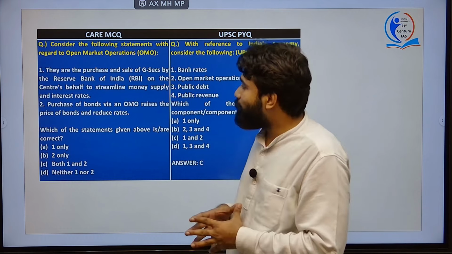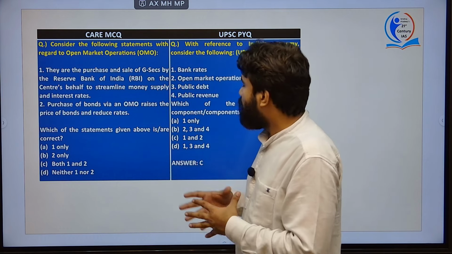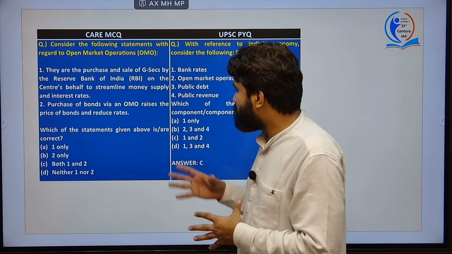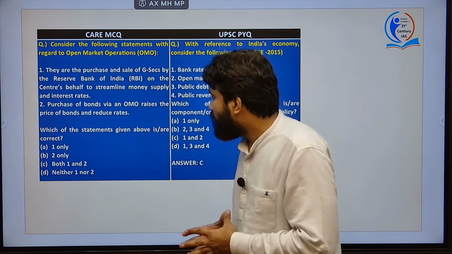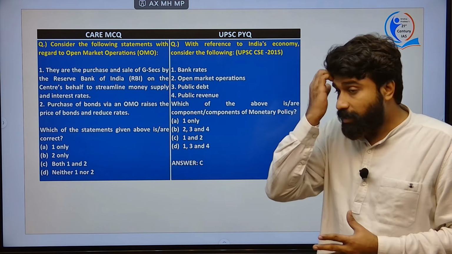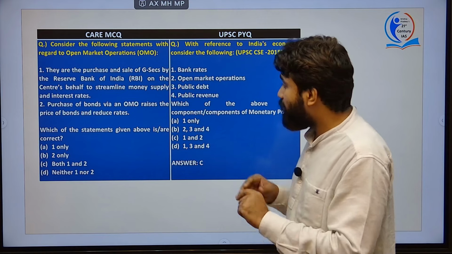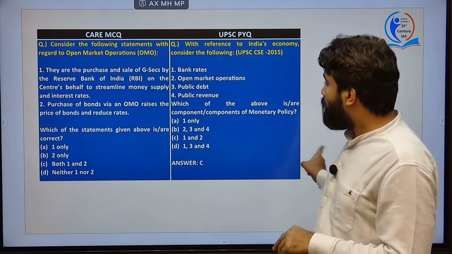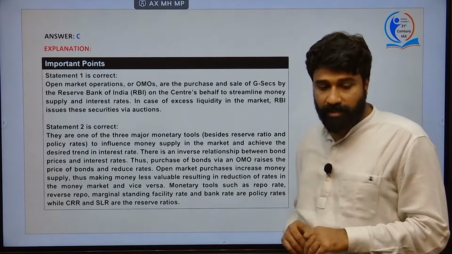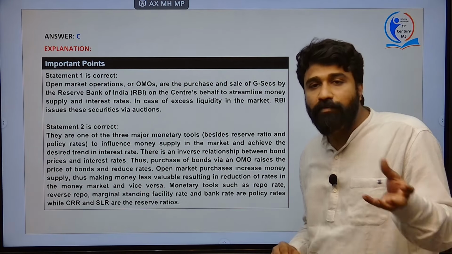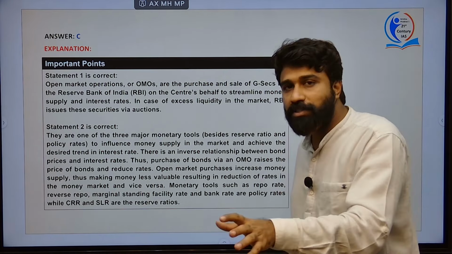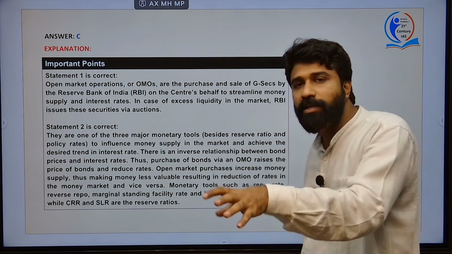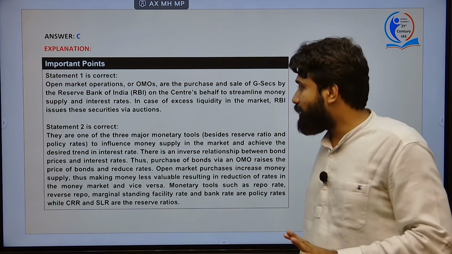Next, purchase of bonds via an OMO, that is open market operation, raises the price of bonds and reduces the rates. Actually, yes, definitely purchase of bonds via OMO raises sometimes and also reduces the price in the bond market. This is used to address the situation of deflation or inflation according to the time and need. Already we have discussed that entire concept.